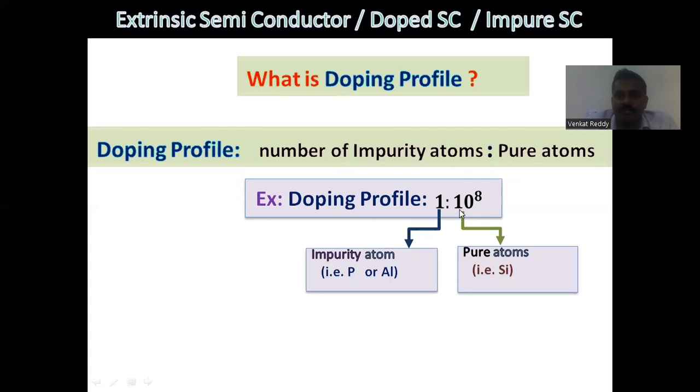A doping profile of 1:10 to the power of 8 means that for every 10 to the power of 8 silicon atoms, one impurity atom is added. If the impurity is a fifth group element, phosphorus, then it is N-type material. If the impurity is a third group element, aluminum, then it is known as P-type semiconductor material.